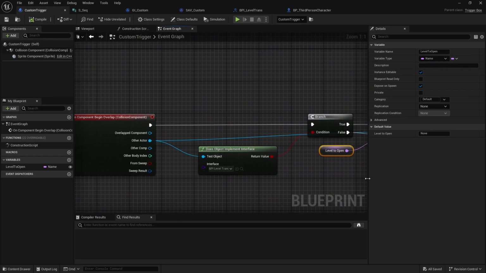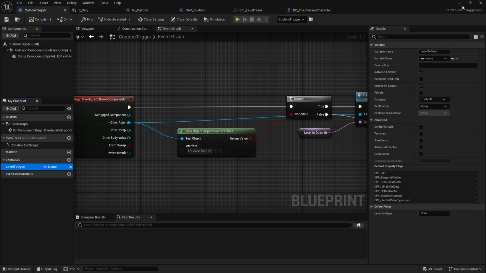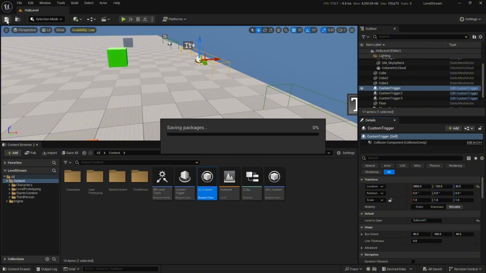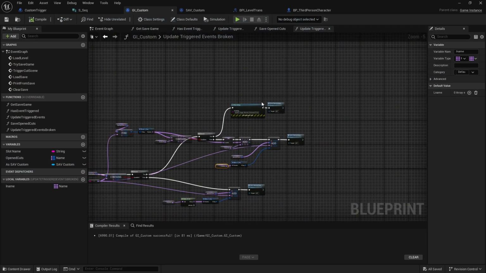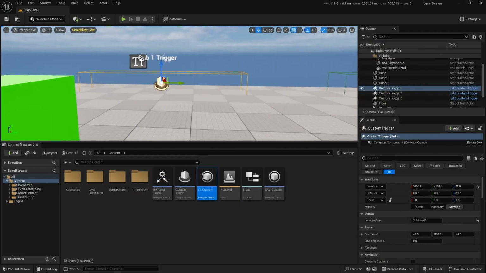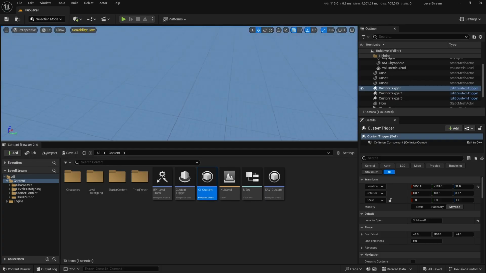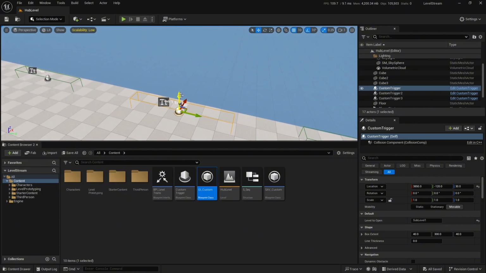So a couple things to note. For me, I just use level to open inside of my custom trigger, to say that this is going to be the level that we open, and I made it instance exposed, which you can see here. That is what I use. Again, I don't know exactly how the person has their project set up, so I don't know if maybe it's like a single trigger for each level they're trying to open. So you have this, and it only plays the one cutscene when the player walks over it, and it opens the sub level one.